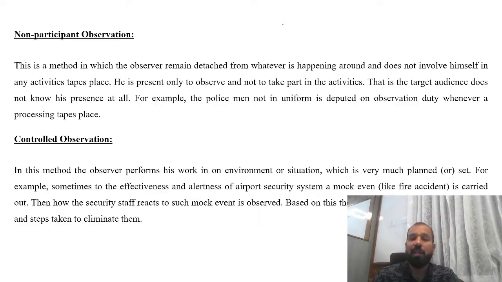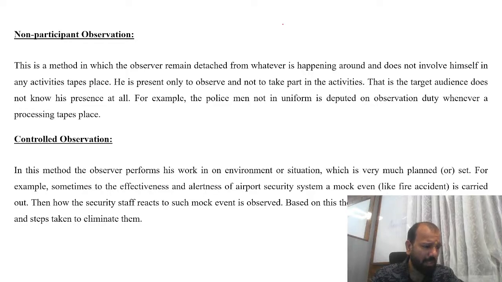He came in civil dress and asked what happened. Actually, he is observing things, but at the end of the day he keeps himself detached from the original situation, so people will tell him properly what happened. So this is a method where the observer remains detached from whatever is happening around. He does not involve himself in any activity that takes place. He is present only to observe, not to take part in the activity.